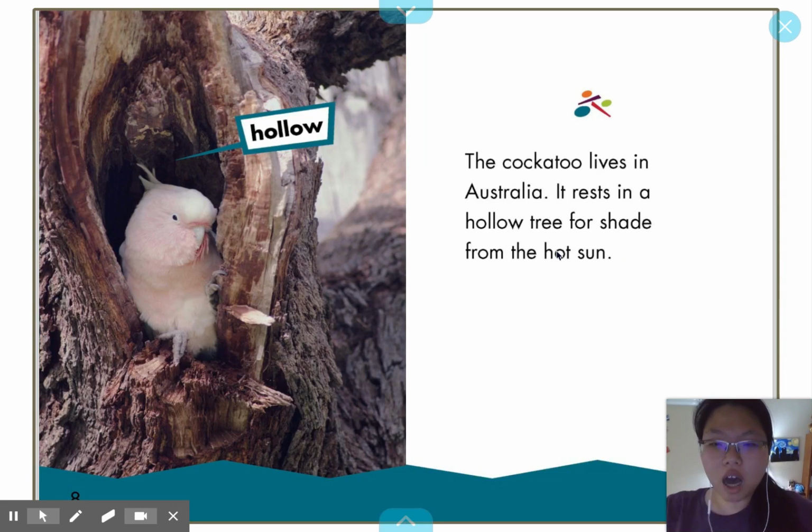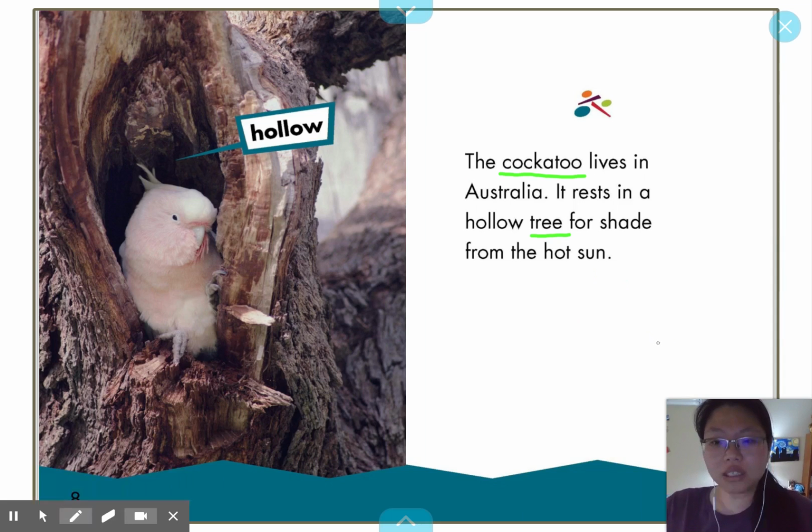The cockatoo lives in Australia. It rests in a hollow tree for shade from the hot sun. Here it is again, the word tree. But also I see another bird. This bird's name is cockatoo. Wow. So do you see the pattern?